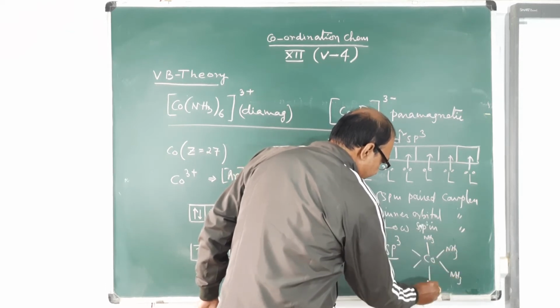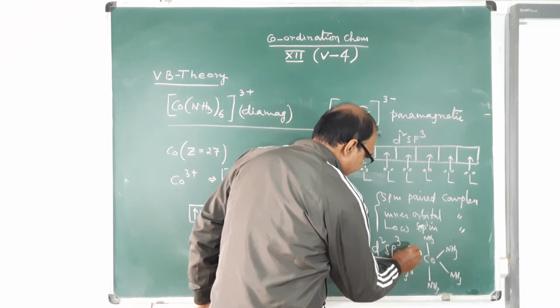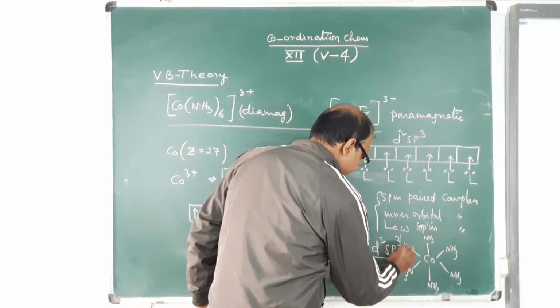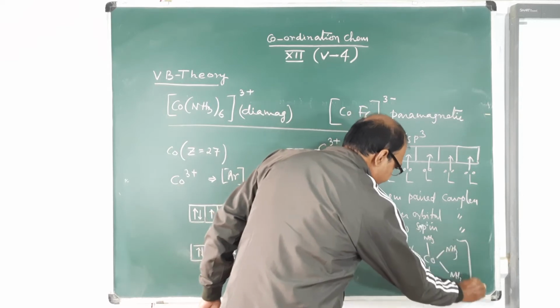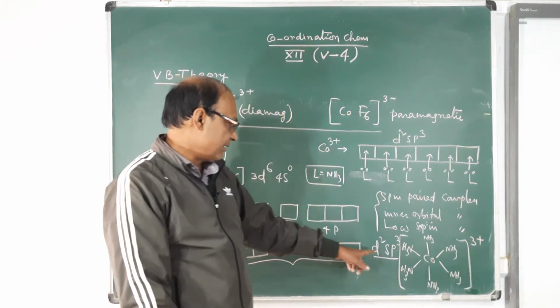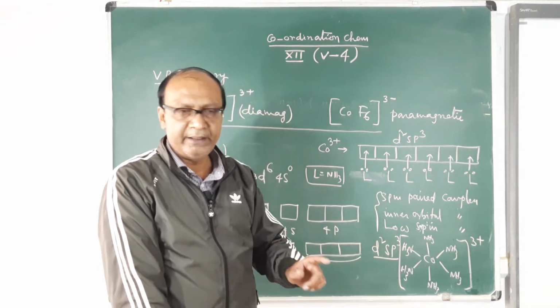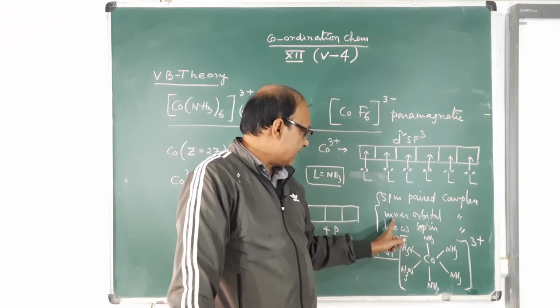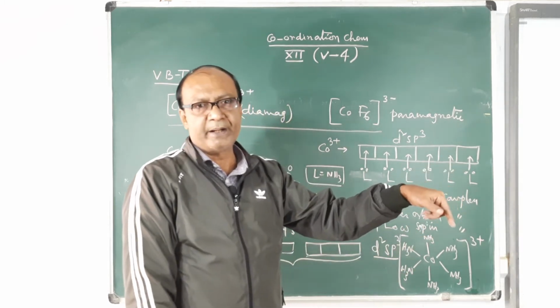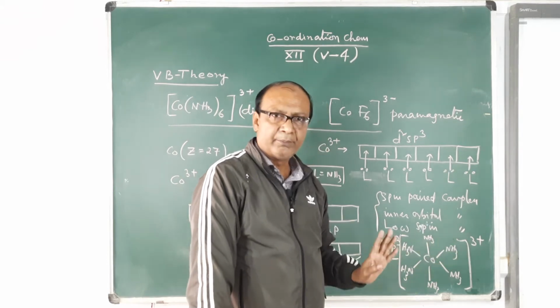This is the diagram of the complex, with ammonia, ammonia, ammonia, so this is the diagram of [Co(NH3)6]3+. Both d2sp3 and sp3d2 are octahedral, remember it. Whether it is inner orbital or outer orbital, both are octahedral.